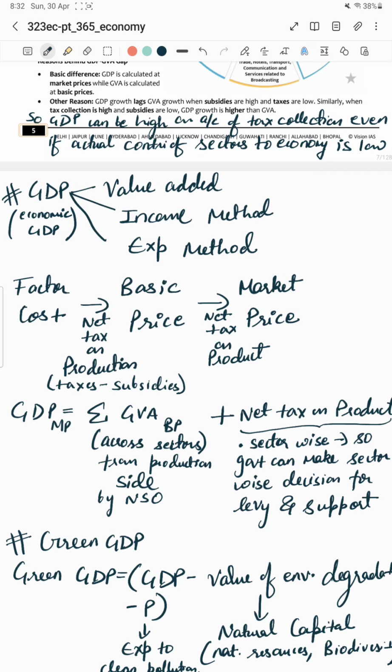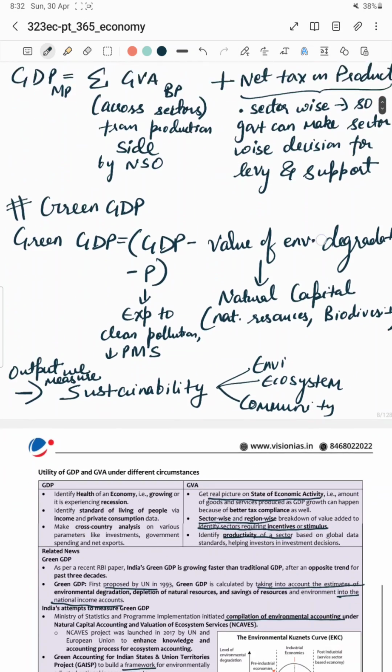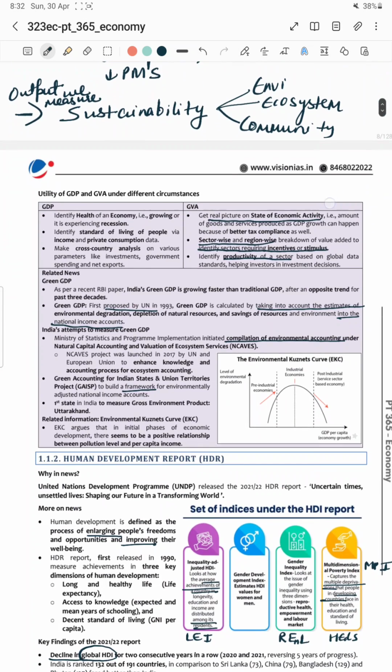It means a country's GDP might be growing just on account of tax compliance. So if you want to see the actual state of affairs of a country, GVA is very important from that standpoint. Now the utility of both, as we've understood: GDP helps to identify the health of an economy, whether the economy is growing or experiencing recession.